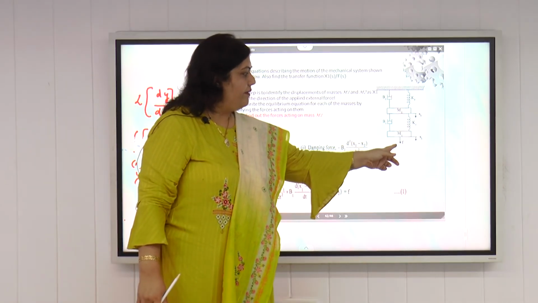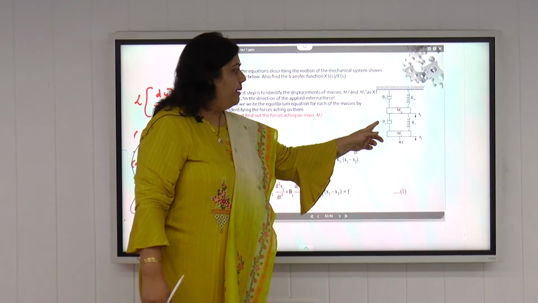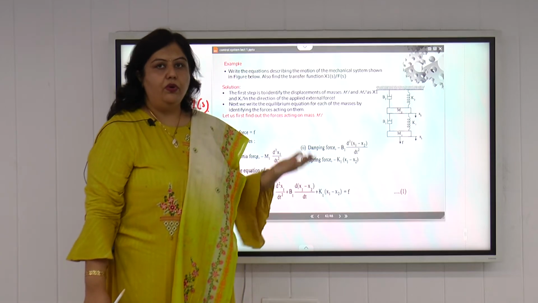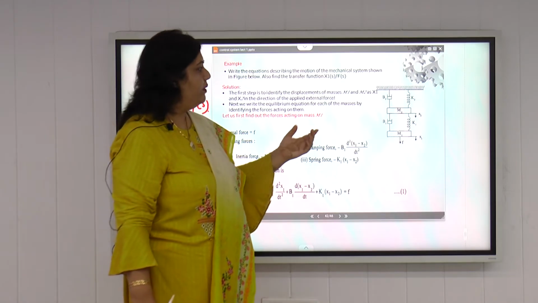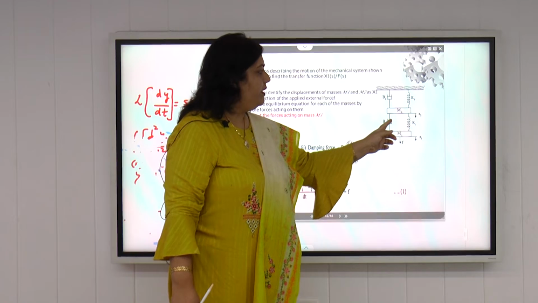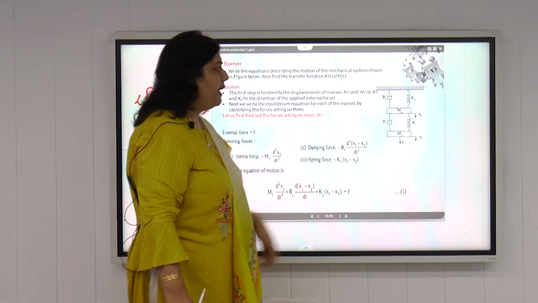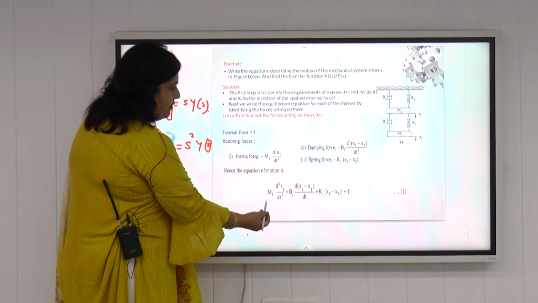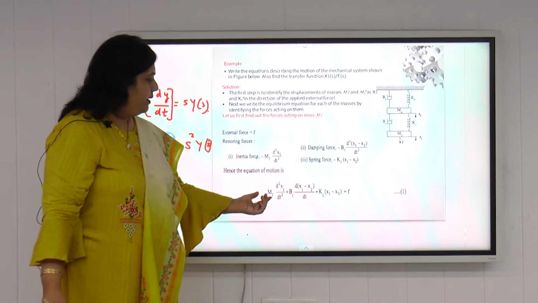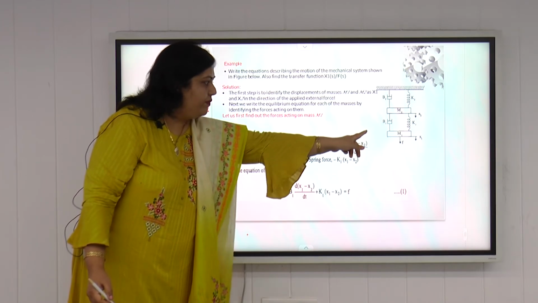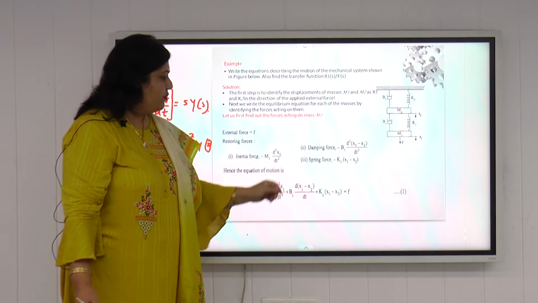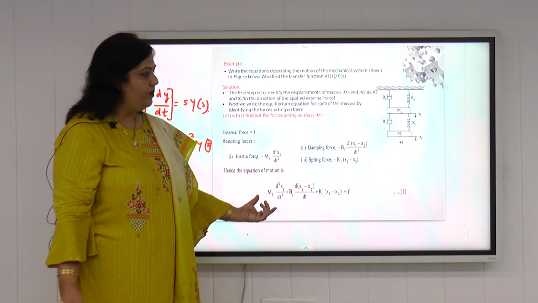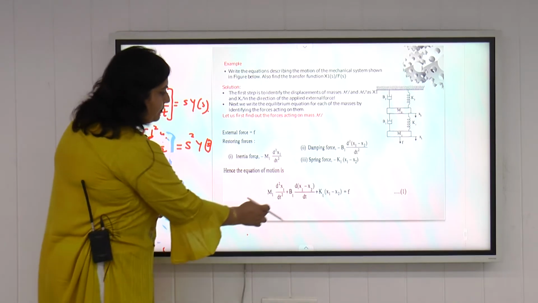So for mass m1, F is the external force applied and B1 and K1 are the opposing forces. For mass m2, no external force is directly applied, but the opposing forces are due to B1, K1, B2 and K2. If we write the equations according to D'Alembert's principle, we will get the equation for mass m1 as this. F is the force applied externally for mass m1 and the opposing forces are due to m1, b1 and k1. So if we write the equation, it will come out like equation number 1.